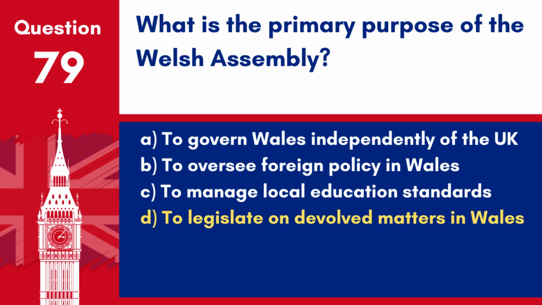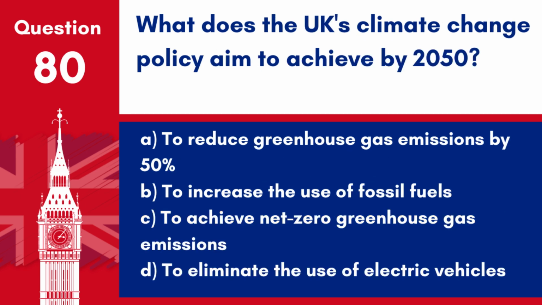Answer: D. To legislate on devolved matters in Wales. The Welsh Assembly, now known as the Senedd, has the power to legislate and make decisions on devolved matters within Wales. Question 80. What does the UK's climate change policy aim to achieve by 2050?